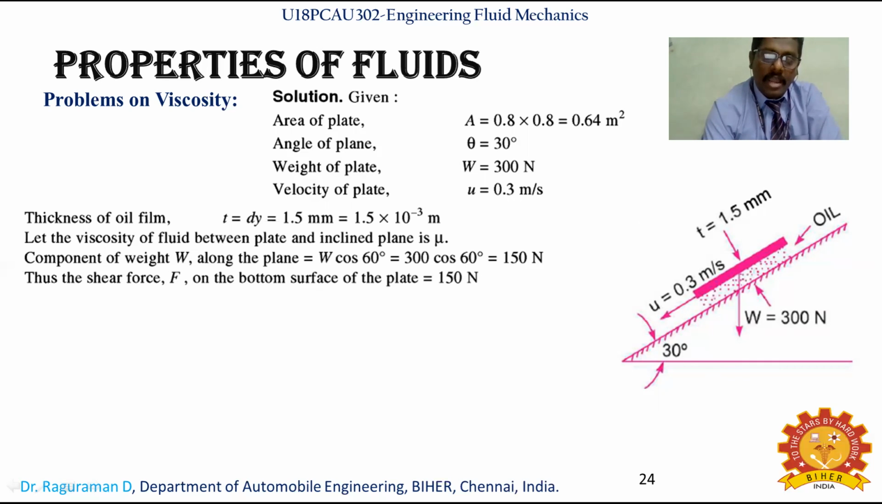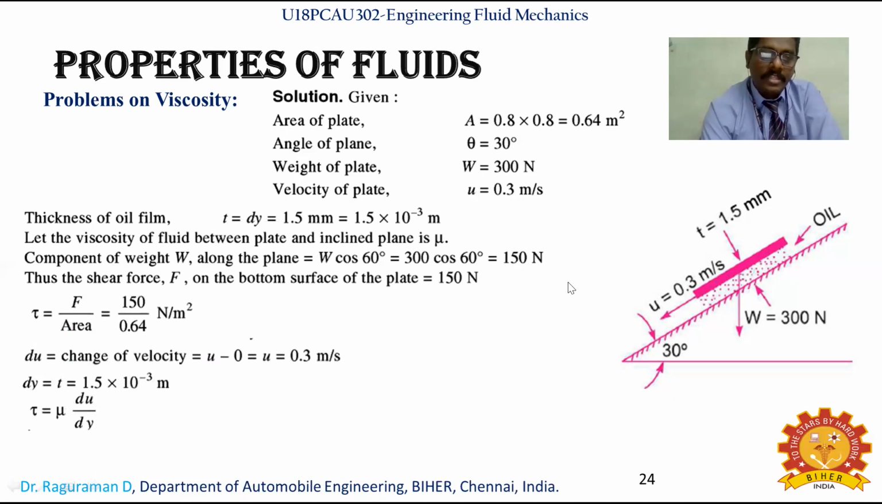So along the plane, how is the force acting? To calculate the force, you have to take the adjacent side, so you multiply the weight by cos 60, because that is on the adjacent side. Theta is here, and the theta will come here, so it comes on the adjacent side. That is why you put W into cos 60, and the W value is given directly in the question, so you can identify the weight along the plane. That will be 150 Newton by calculation. That 150 Newton force is what we consider.